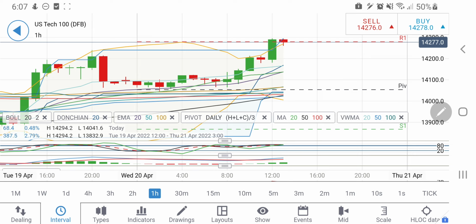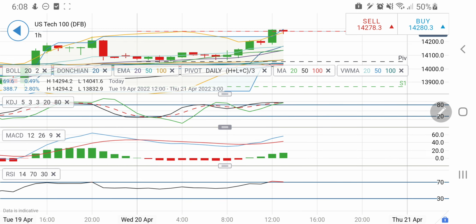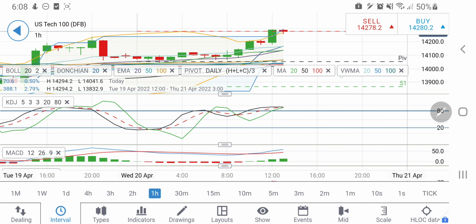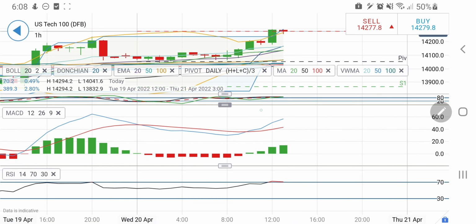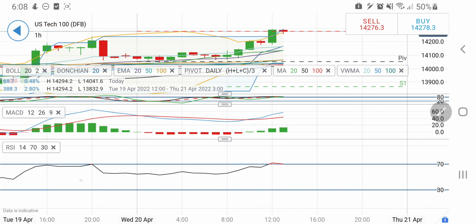This candle is trying to trade in red. The support at 14200 is very much there, and the resistance at 14300. Beyond 14300 one can initiate a long entry, and then you can expect 14340. Beyond that 14380 and 14400 can be achieved, and beyond that it may rise strongly. On the downside, the support at 14200 is there. I'll be watchful of that. The hourly stochastic is extremely overbought, and it is crossing over here, so we may see a couple more red candles from here. MACD is wide divergent and RSI is overbought here.